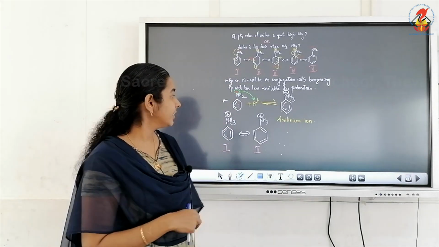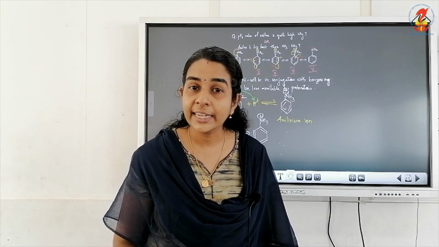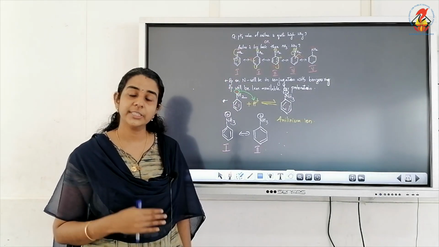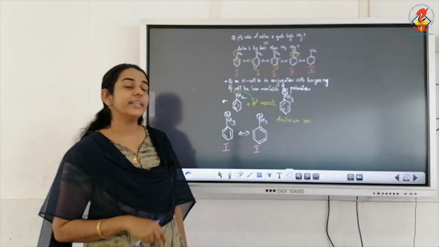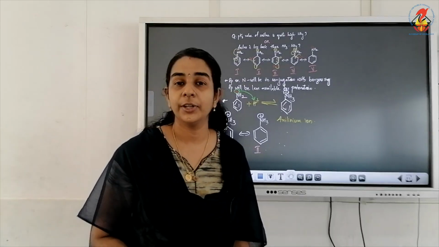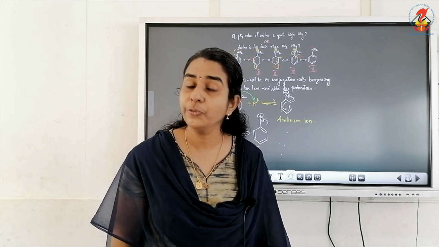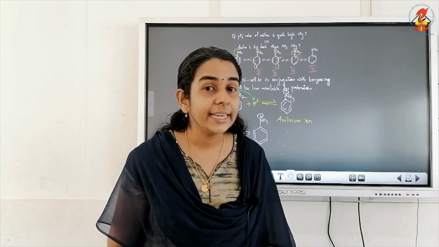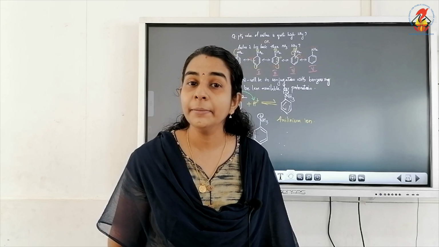The second reason is based on the stability of aniline and anilinium ion. Aniline has 5 resonating structures, while anilinium has only 2. So aniline is more stable than anilinium ion. The second reason for the less basic nature of aniline is the less stability of anilinium ion. Very important, the less stability of anilinium ion.